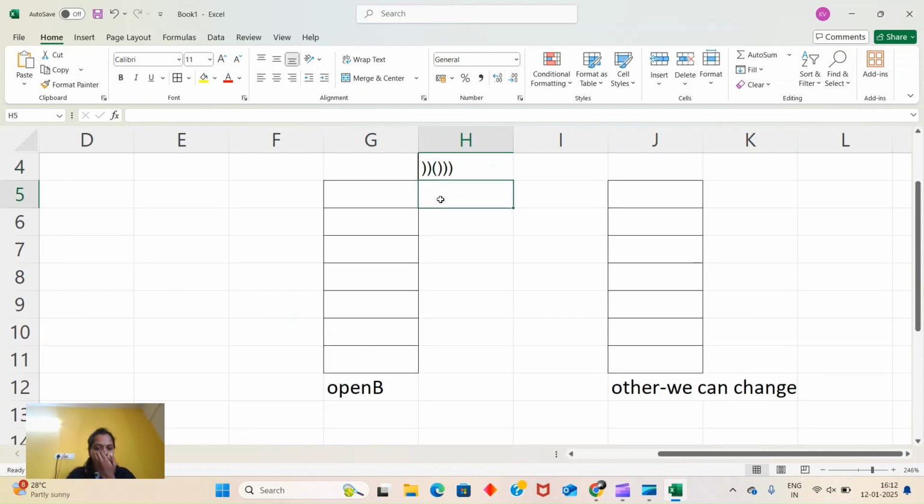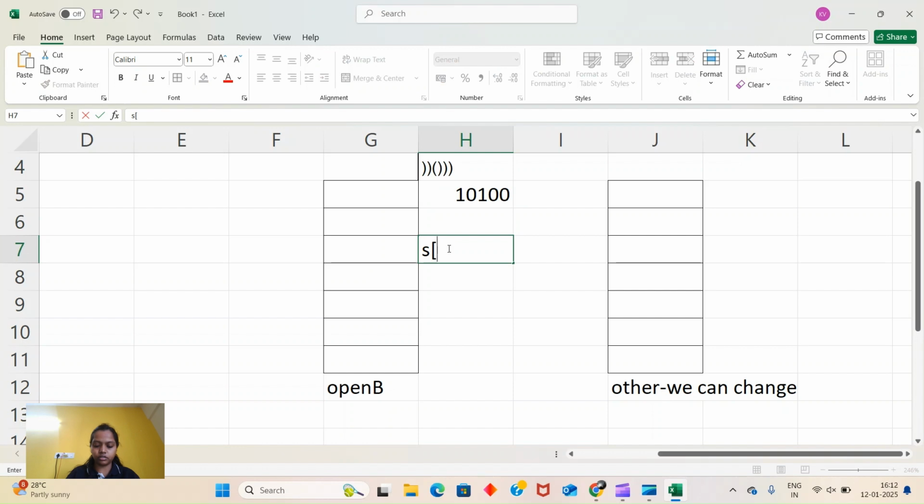Okay, now first thing here we have 0 1 0 1 0 0. For this, first, let's say s of 0. S of 0 is what? It is a closing bracket. And what is the value?